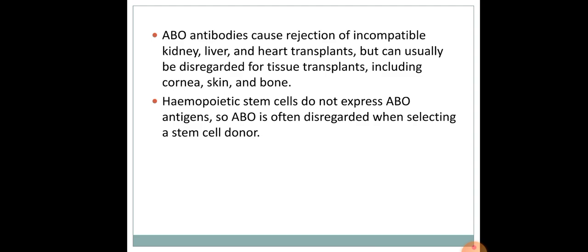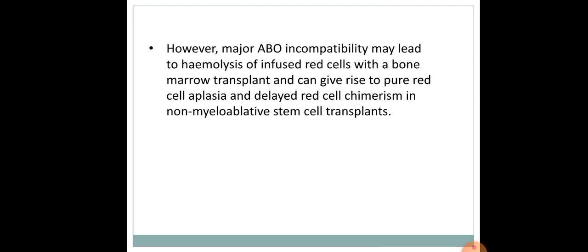ABO antibodies cause rejection of incompatible kidney, liver, and heart transplants, but can usually be disregarded for tissue transplants including cornea, skin, and bone. Hematopoietic stem cells do not express ABO antigens, so ABO is often disregarded when selecting a stem cell donor. However, major ABO incompatibility may lead to hemolysis of infused red cells with a bone marrow transplant and can give rise to pure red cell aplasia and delayed red cell chimerism in non-myeloablative stem cell transplants.